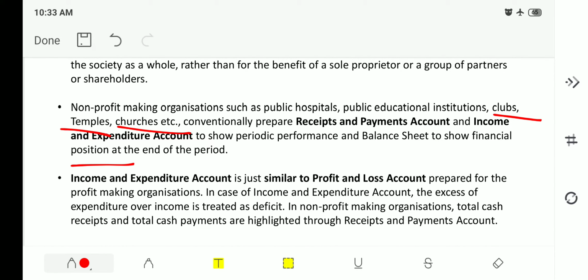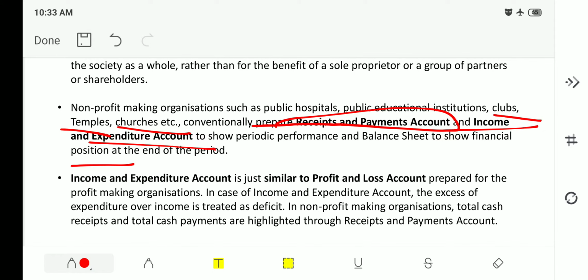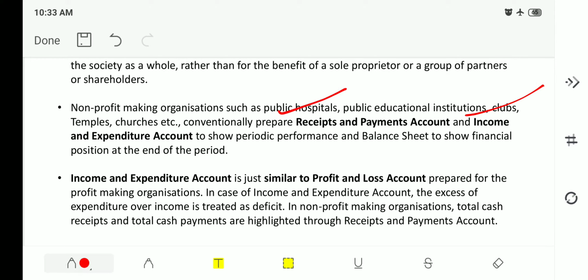They prepare receipts and payment account and income and expenditure account to show periodic performance. In order to show periodic performance, what is maintained? One is receipts and payment account and the other is income and expenditure account. And in order to show the financial position at the end of the period, they maintain the balance sheet.